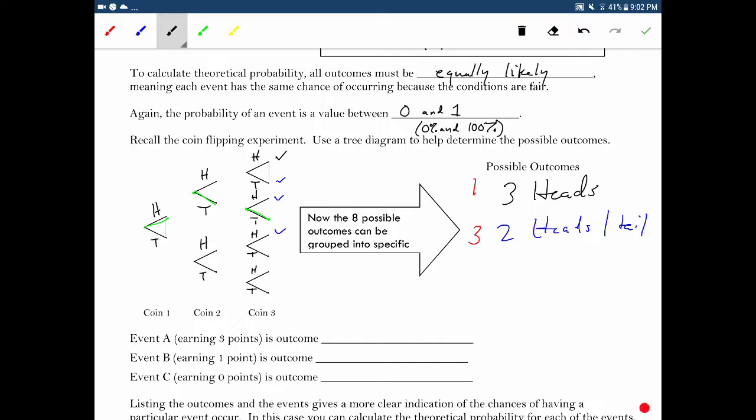What's next? We could have 2 tails, 1 head for that one, and that one. Okay, so again, there were 3 for this one, and that is 1 heads, 2 tails. And finally, we could just have tails, tails, tails, okay? And there was only one way for that to happen, so that was 3 tails, okay?